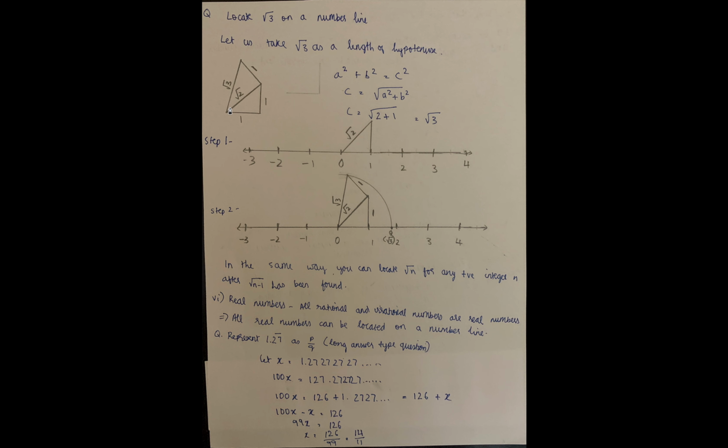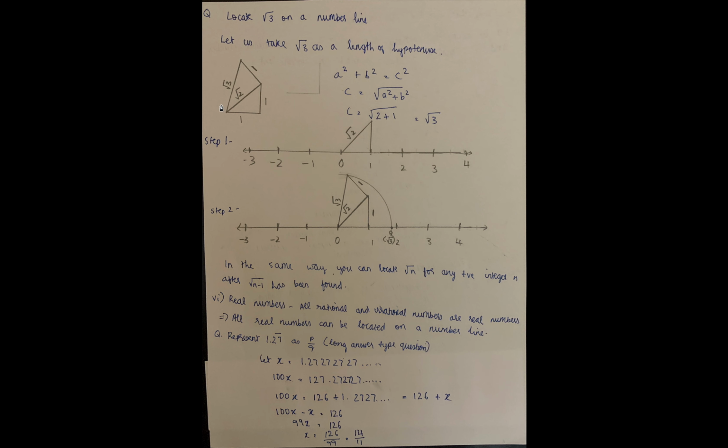But we have to draw it this way. Why? Because root 3 cannot be taken as the hypotenuse of some random numbers. If you see a square plus b square, where a and b are rational numbers, it can never be equal to root 3. That is one thing you have to observe.